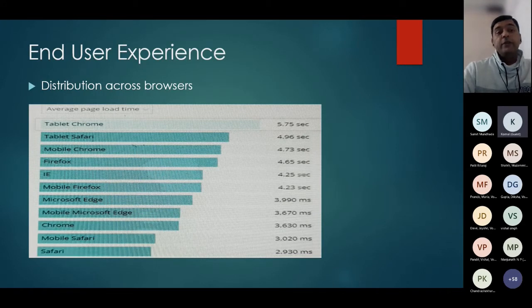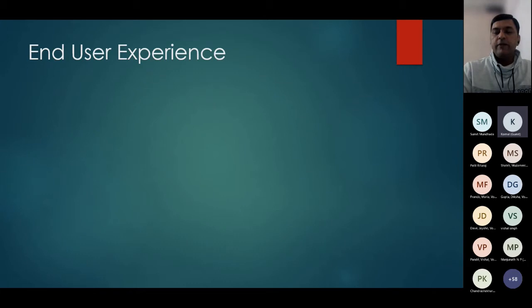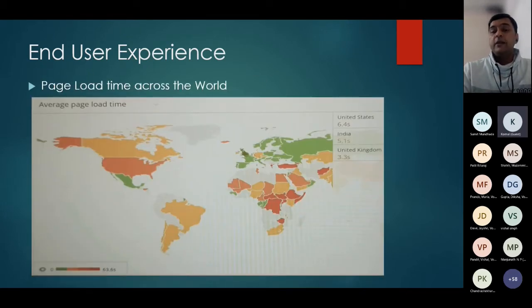The next aspect with respect to the end user is this: because we are going to the internet, and the main reason for going to the internet is that we can have orders or customers from across the globe. And the next aspect is whether our application is performing equivalently across the globe. Does a user from the United States have the same experience compared to a user accessing the same application from India or any other country?